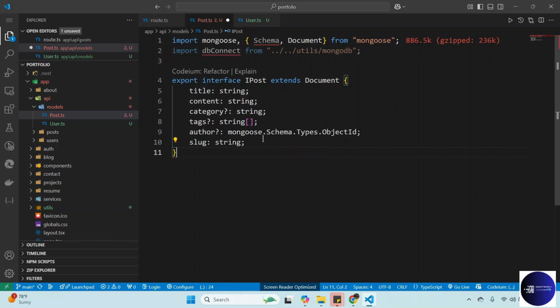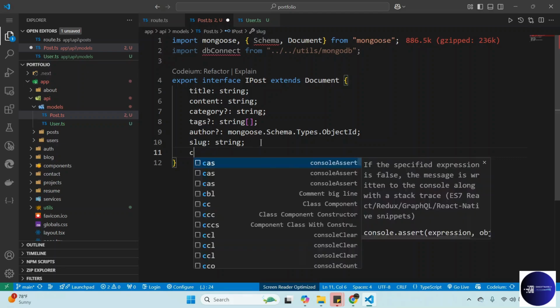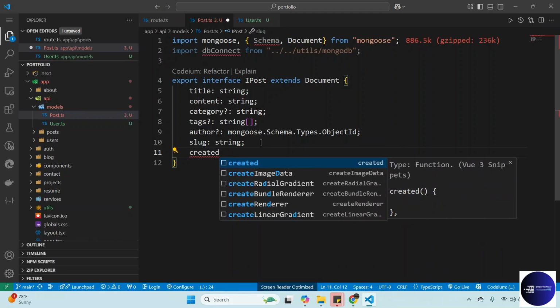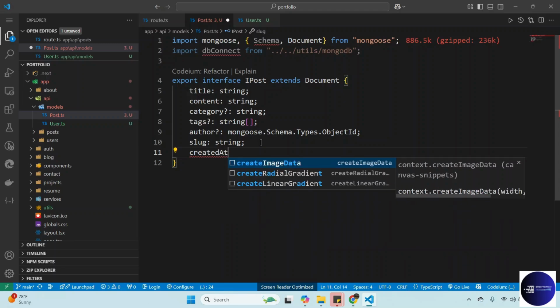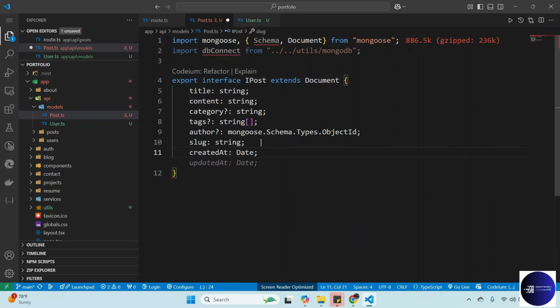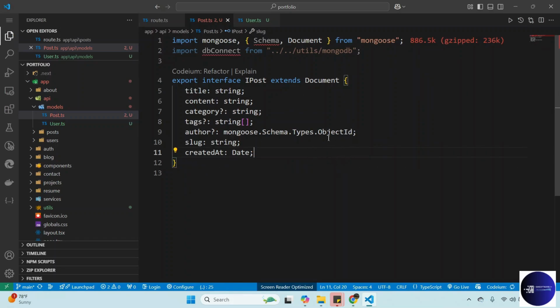Then we have slug, which is string, and then the last ones we have are createdAt, which is a date, and updatedAt, which is also a date. All right. We don't really need that one for now. You can add that if you need. Okay, so this is it for the interface.